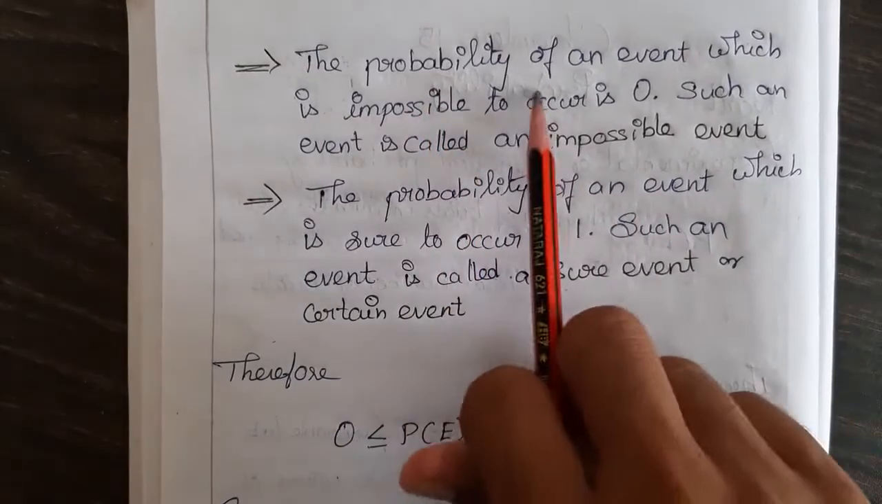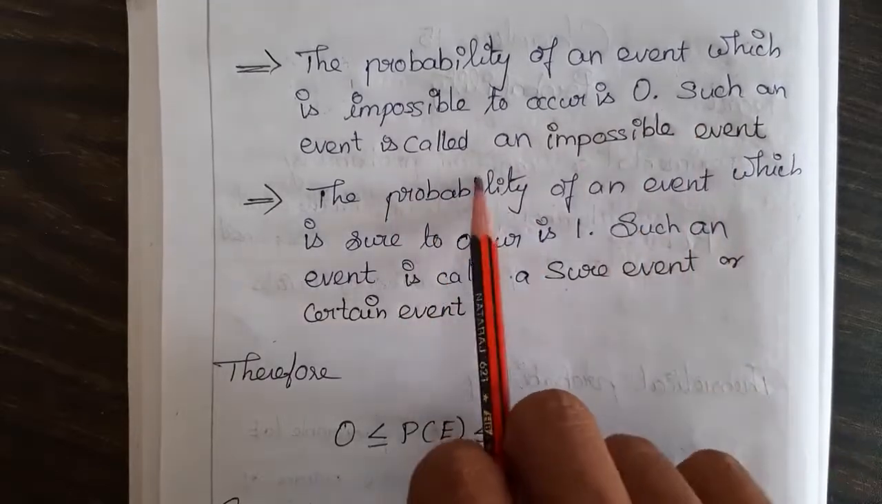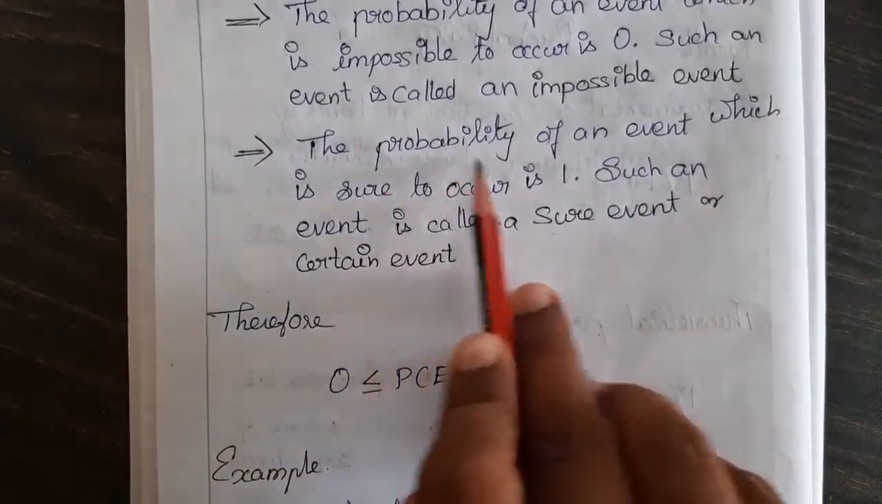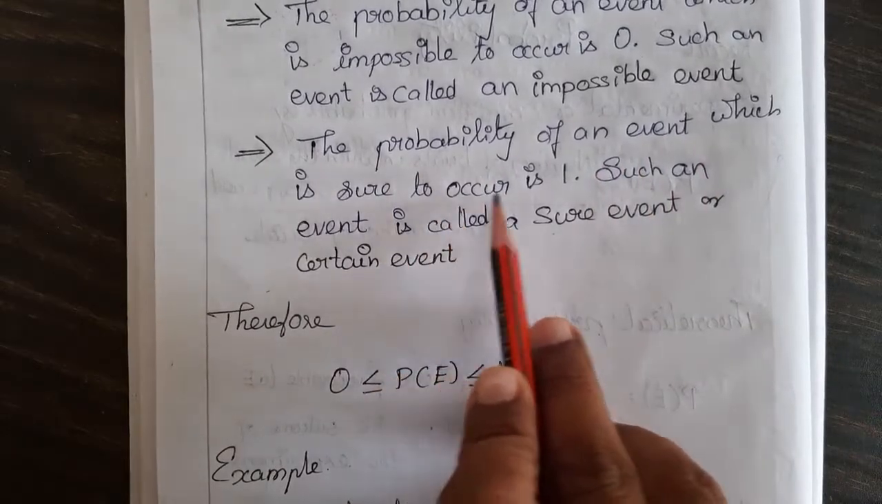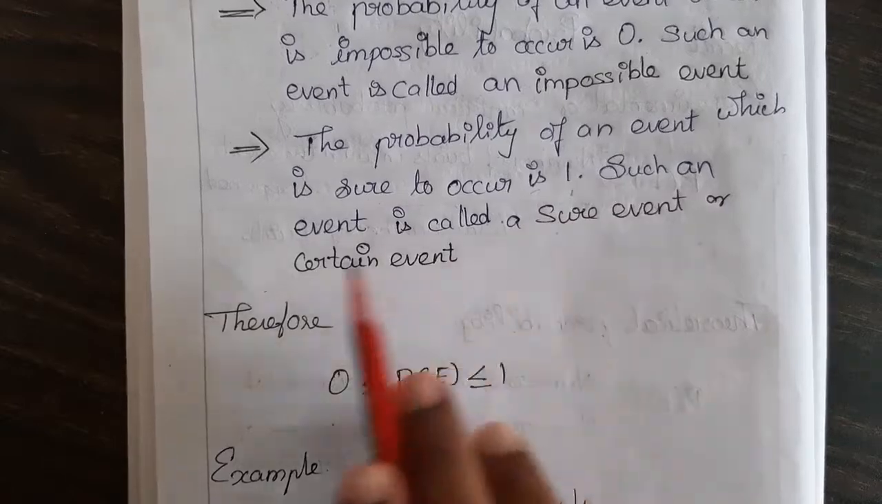The probability of an event which is impossible to occur is 0, and such an event is called an impossible event. Previously we have seen this. Next, the probability of an event which is sure to occur is 1. Such an event is called a sure event or certain event.